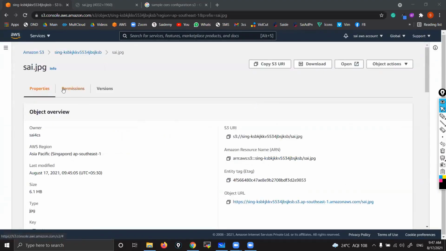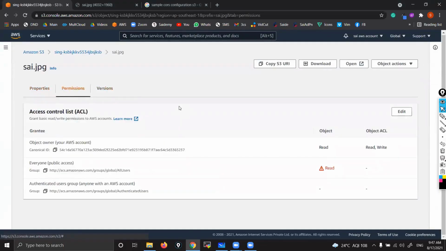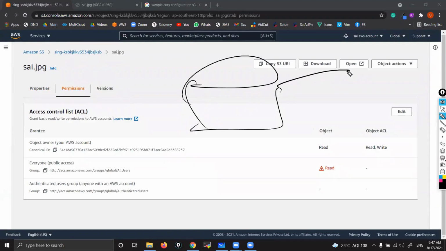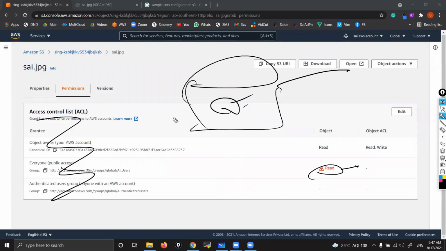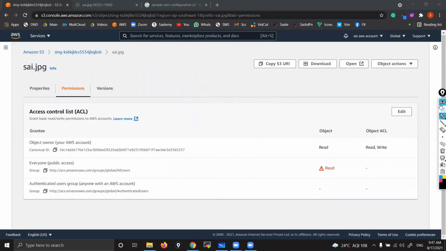Okay. Then go to permissions. Yes, these are object level permissions. See, whatever ACLs we have seen, those were at bucket level. Okay, if you enable that, I told you, right, you can make the bucket public. That already we have seen there. This is object level. So if you make the object public, then only you can access. Here I made the object public while uploading. That's why everyone can access. These are object level ACL permissions.